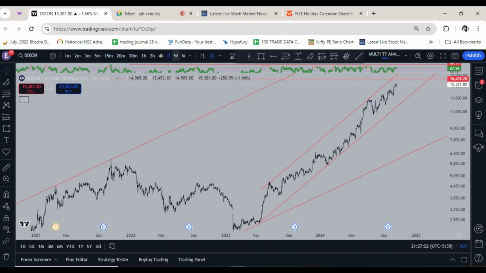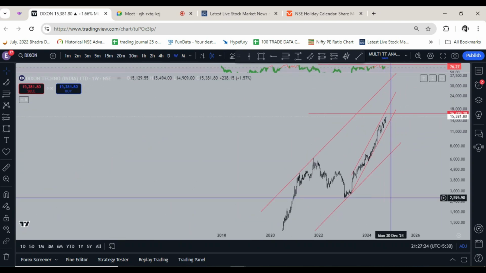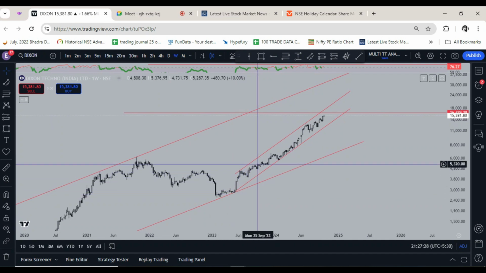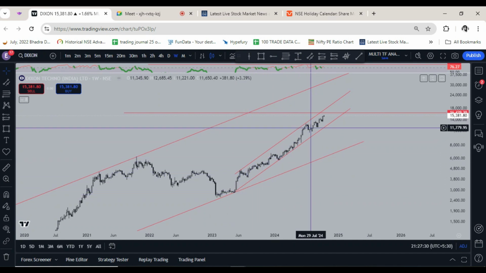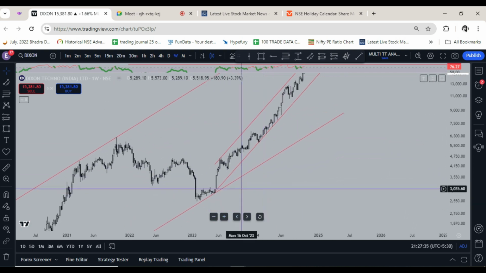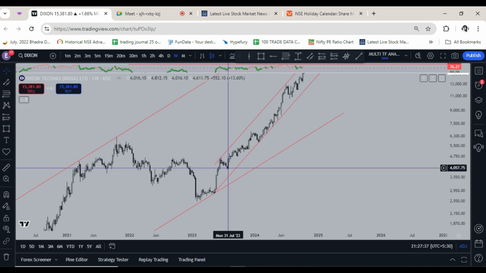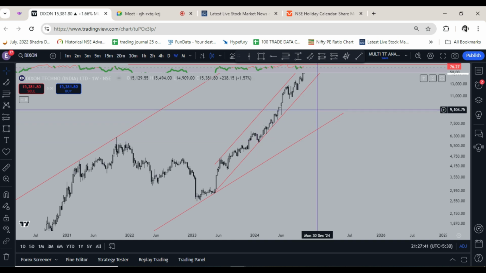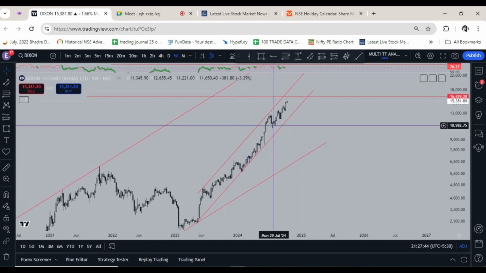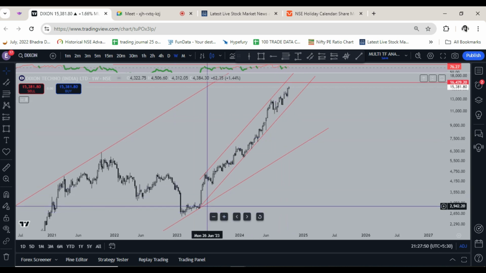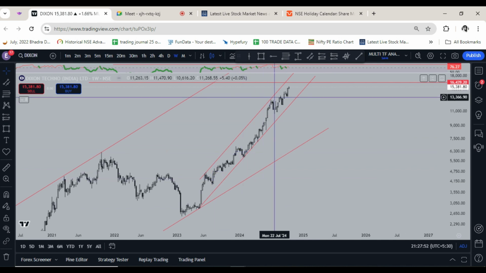If we try a wave analysis here on Dixon, then we see wave 1, 2, 1, 2, 3, 4, 5, and we had 1, 2, and 1, 2, 3, 4, 5 here.